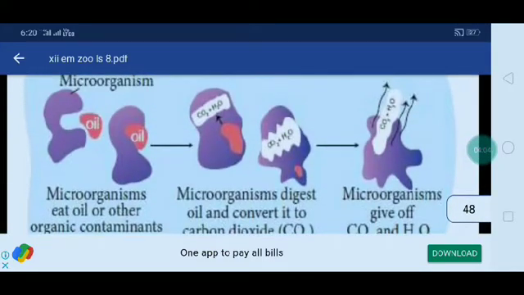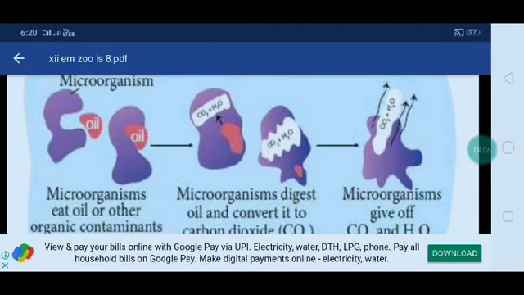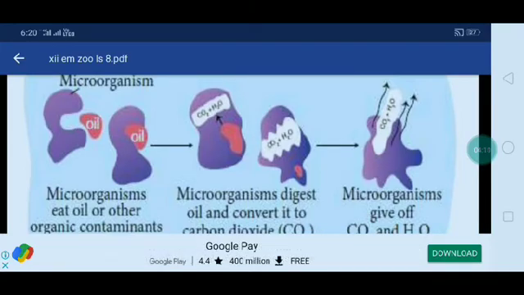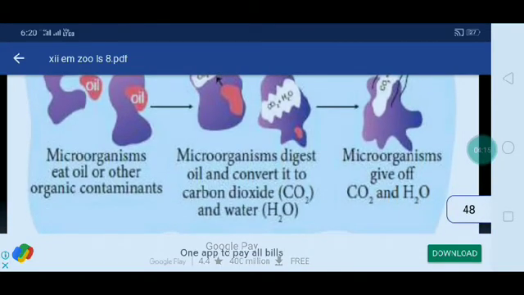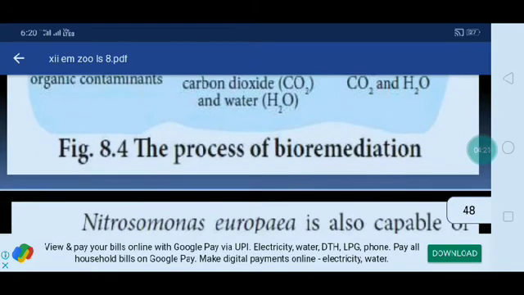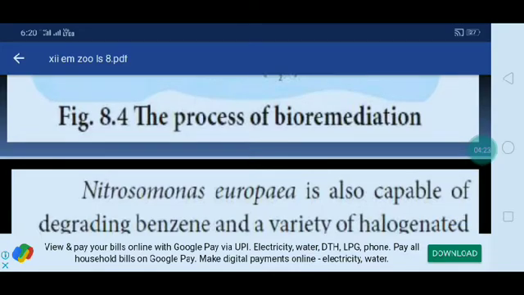Okay, you can see the blue color is the microorganism, and oil is also there. The microorganisms eat oil or other organic contaminants. Microorganisms digest oil and convert it into carbon dioxide and water. Microorganisms give off carbon dioxide and water lastly. This is the process of bioremediation.